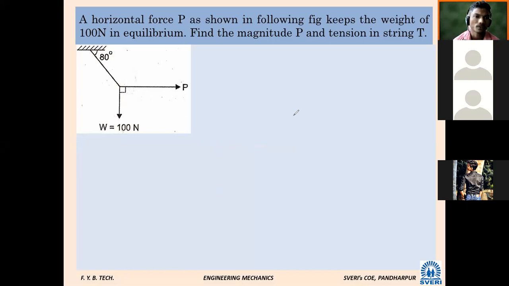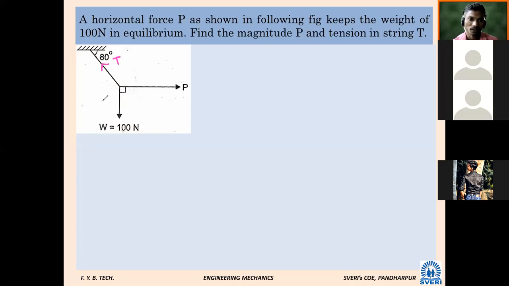Tension in string T. So there is one string and there is one force, and one weight. It is only hanging, and whatever force P is applied, it is such that the weight remains vertical and in equilibrium. So we are supposed to find P and T, the tension in string. This force T, this force P, here W. So now our job is to find only the angles.